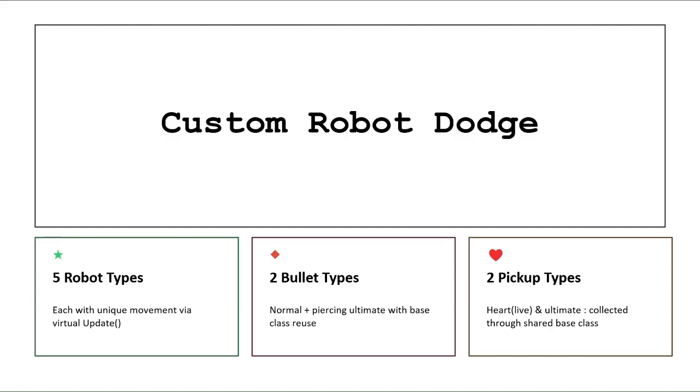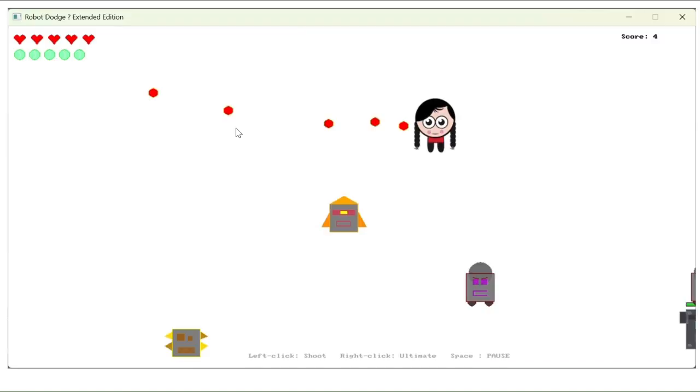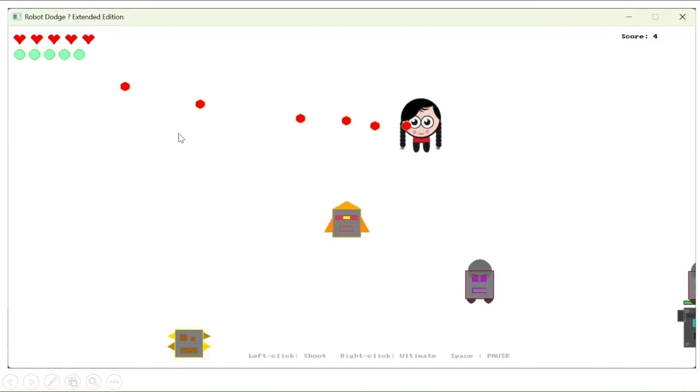Now I want to explain the core concepts of my custom program. My project extends from the robot dodge project with 5 robot types, 2 bullets, and 2 pickups, which are lives and ultimate. And this is all built around the object-oriented programming principles using inheritance, abstraction, polymorphism, and encapsulation. And this is how the program works.